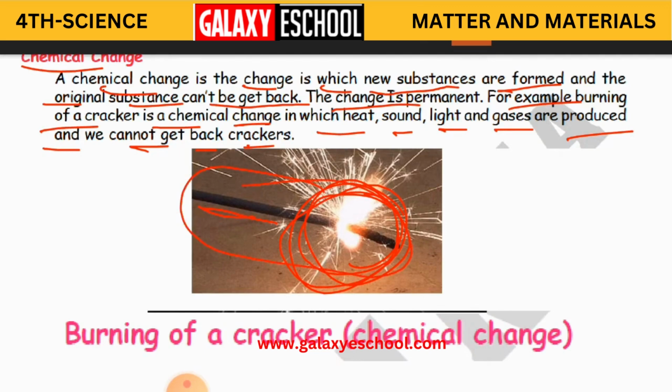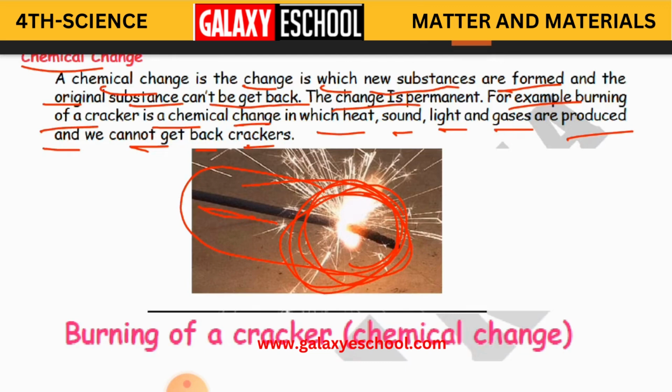This is an example of burning a cracker. Even burning a paper also, if you light the paper, it is going to become ash. The paper is going to burn and you will get some ash there. You will not get back the paper. When you tear the paper, you will get back the paper, but when you burn the paper, you cannot get it back. Clear, children? So this is nothing but a chemical change.